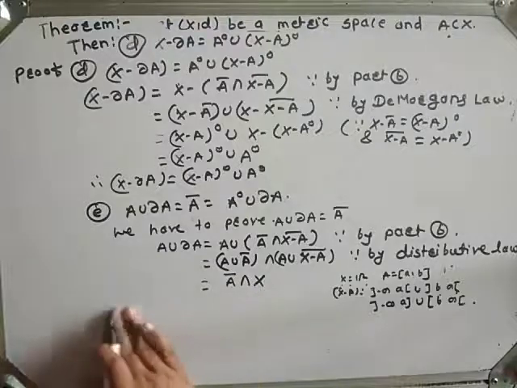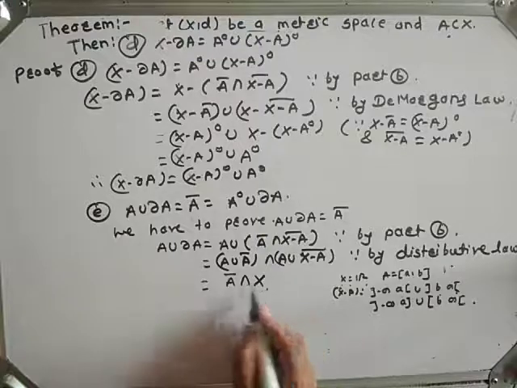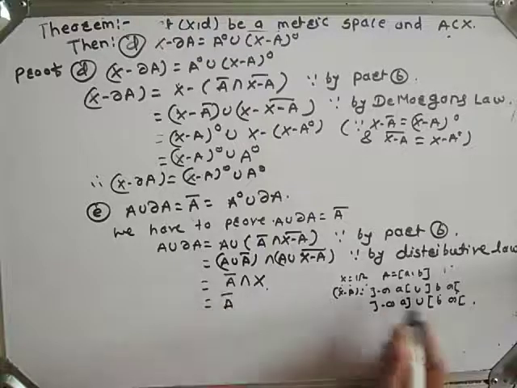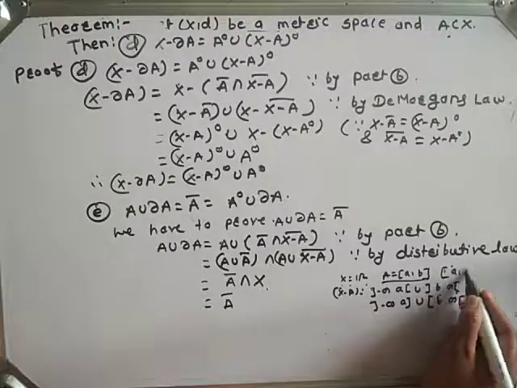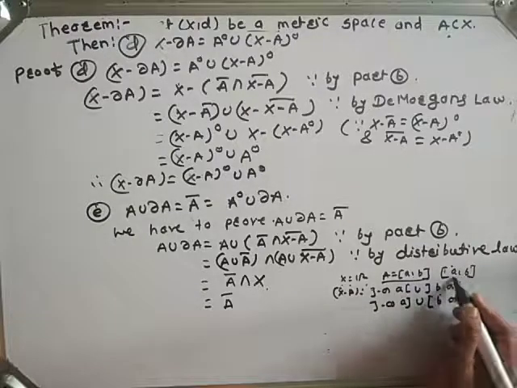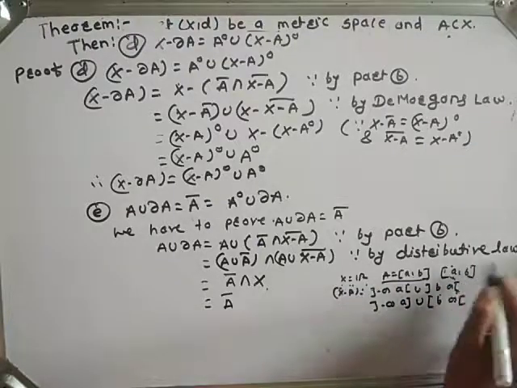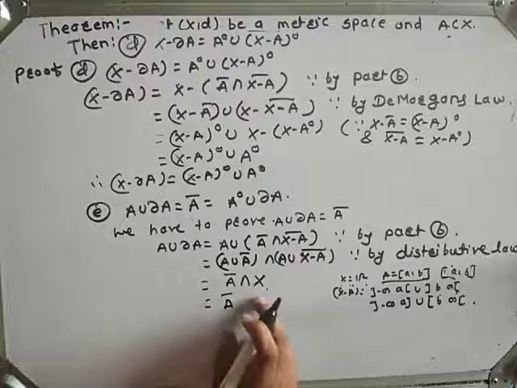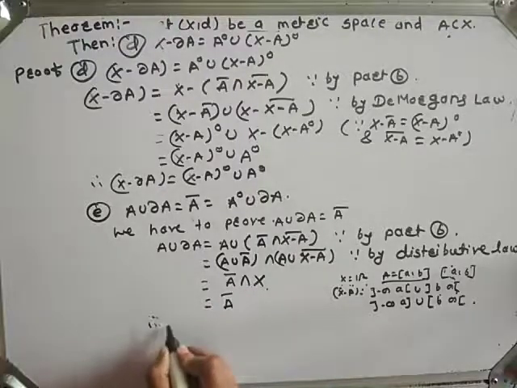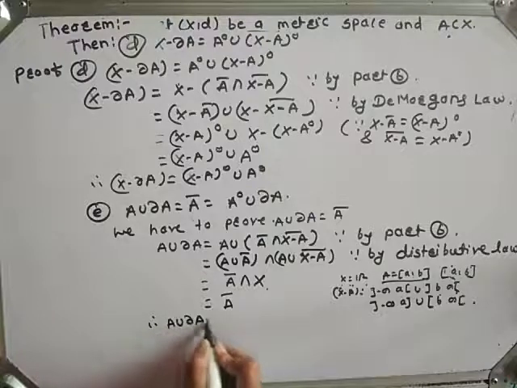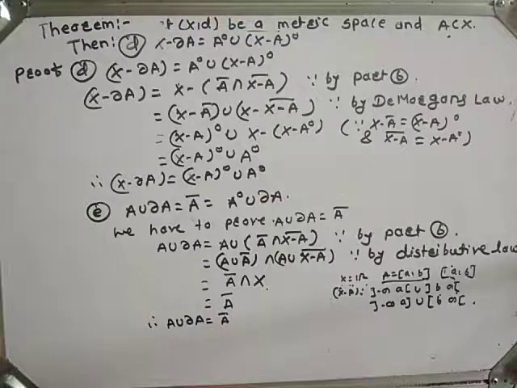Therefore, obviously A closure intersection X is equal to A closure. Here A closure of this set is again closed interval [a, b], and if you take intersection of this interval with R we get only this interval. Therefore A closure intersection X is equal to A closure. Therefore A union boundary A is equal to A closure. Hence proof of part E is complete.